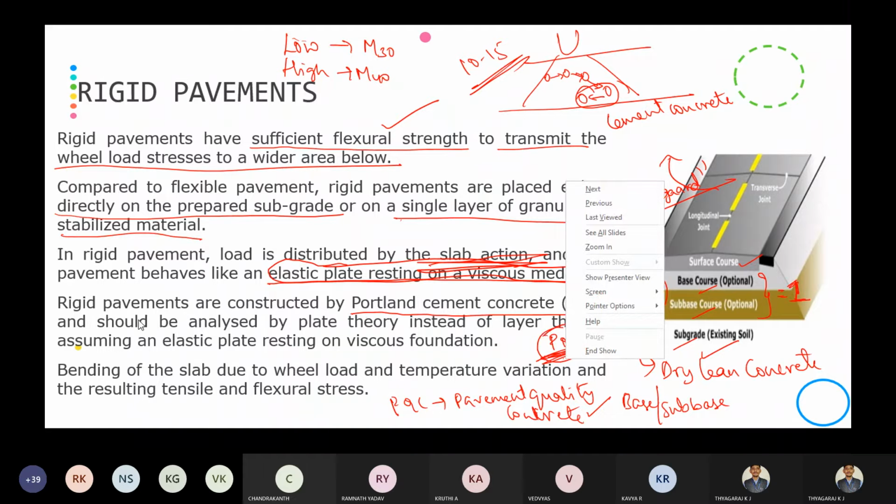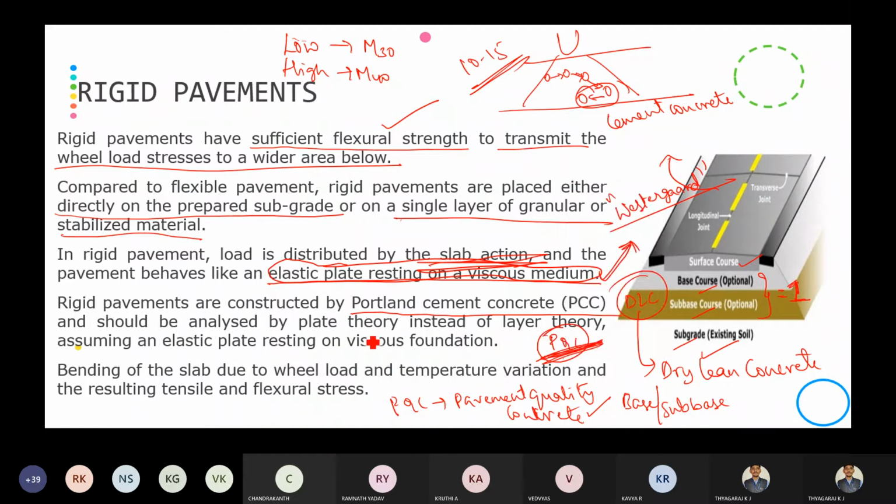Then it should be analyzed by plate theory instead of layer theory. I told you, in the flexible pavement we discussed Burmister two-layer theory, then Boussinesq single-layer theory, then Burmister multi-layer theory.